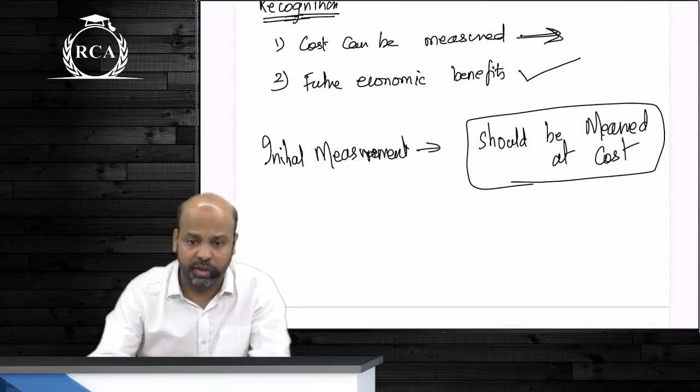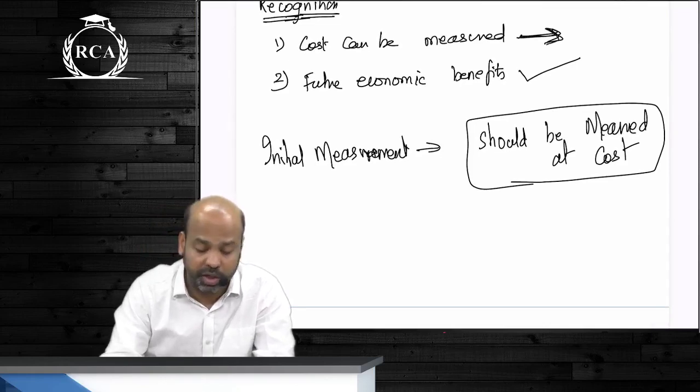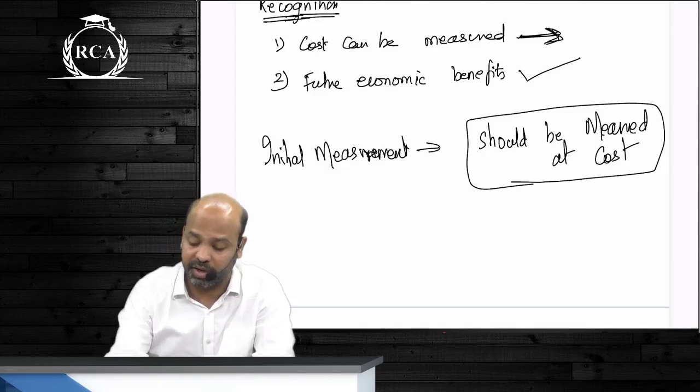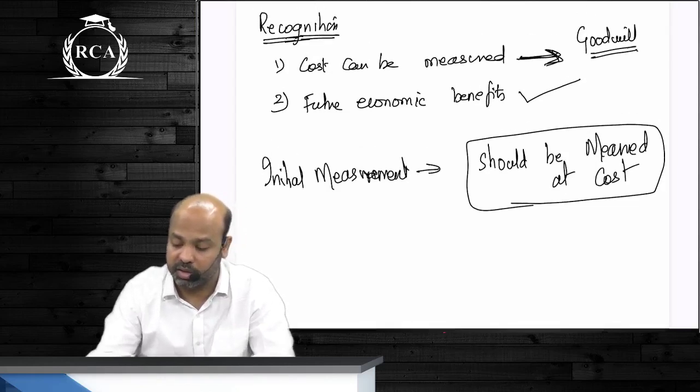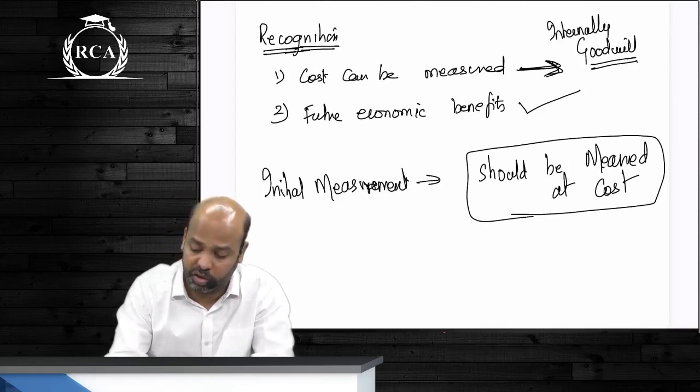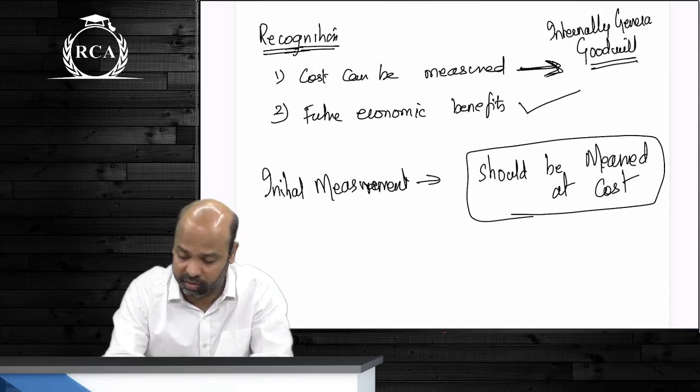Yes or no, guys? This other condition is also equally important. It is only because of this condition, beta, that we keep learning everywhere that goodwill cannot be recognized as an asset. Have you read that anywhere? Internally generated goodwill should not be disclosed as an asset.